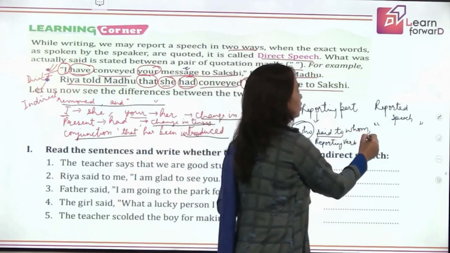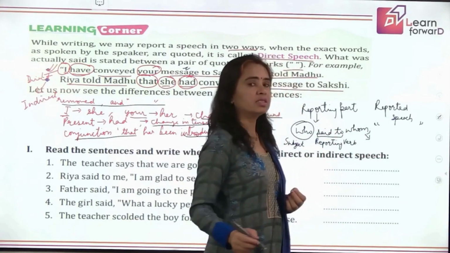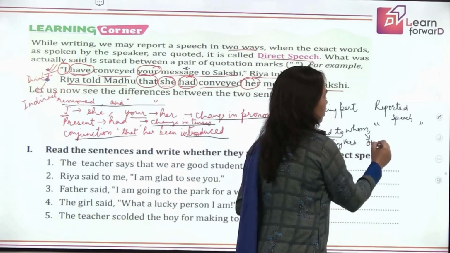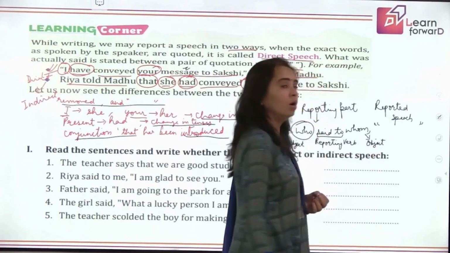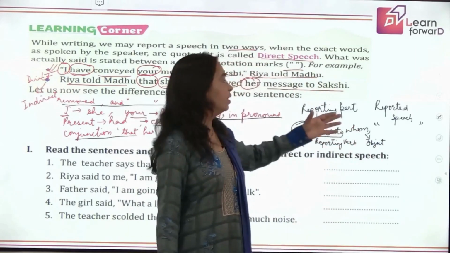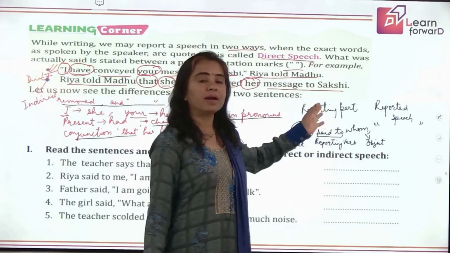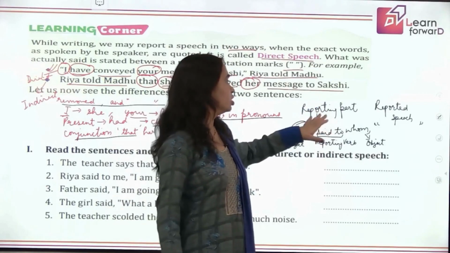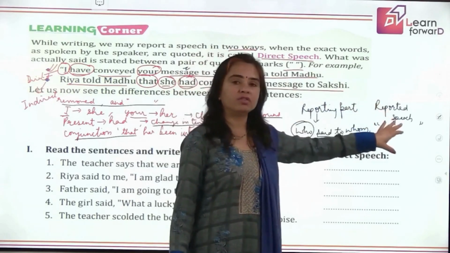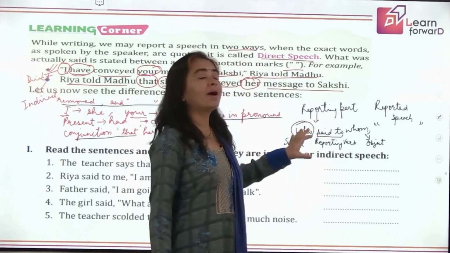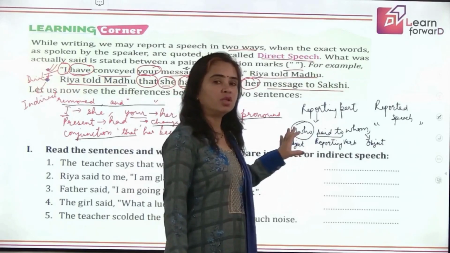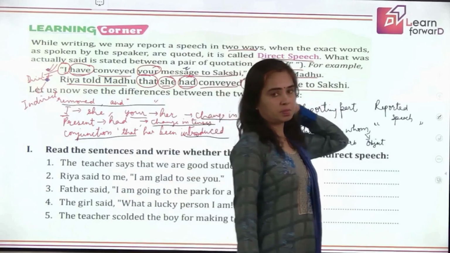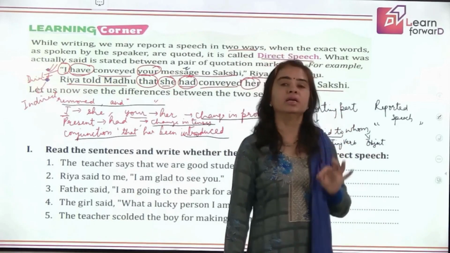The one to whom the speaker is speaking is called the object of the reporting verb. So what new terms have we learned here? One part is the reporting part. This happens when your sentence is in direct speech. So we have the reporting part, which gives you the information about who said to whom, and then we have the words of the speaker in reported speech, right?